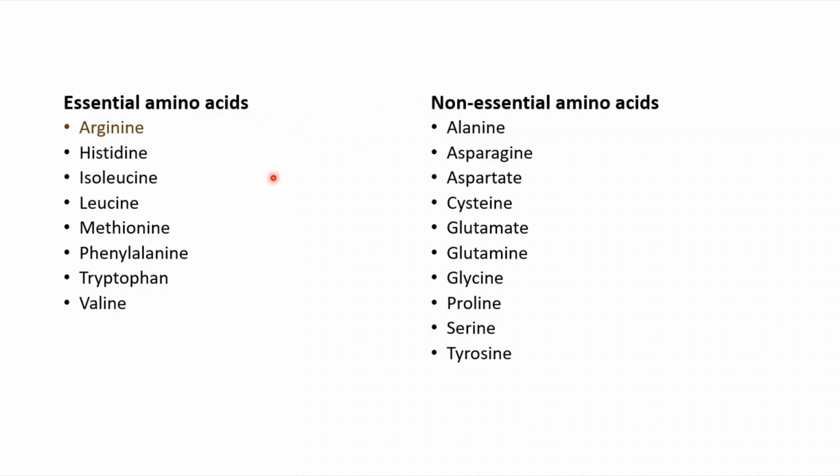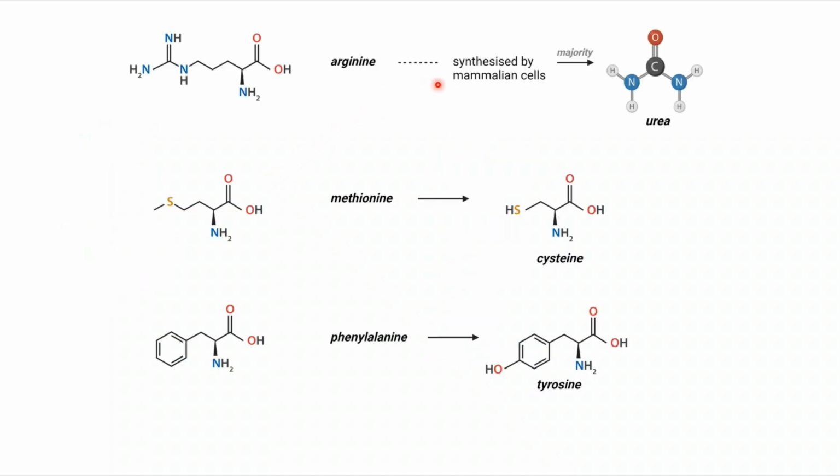The amino acids arginine, methionine, and phenylalanine are considered essential. But this is not because of lack of synthesis. Arginine is synthesized by mammalian cells at an insufficient rate to meet the body's demands. The majority of arginine synthesized is used to form urea, which is then excreted by the kidneys.